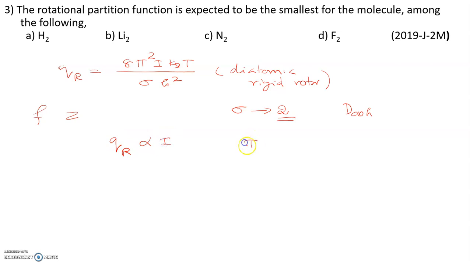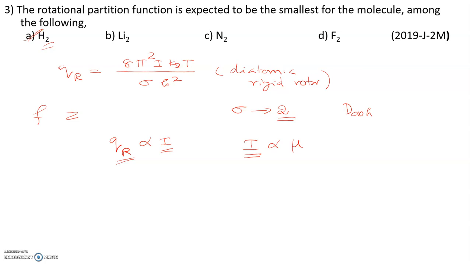Then you know very well the moment of inertia is directly proportional to the reduced mass, right? So if you compare the reduced mass of these molecules, the reduced mass will be least for the hydrogen molecule. Therefore the moment of inertia is least for the hydrogen molecule. So therefore the rotational partition function is the smallest for the hydrogen molecule, right? Very simple one.